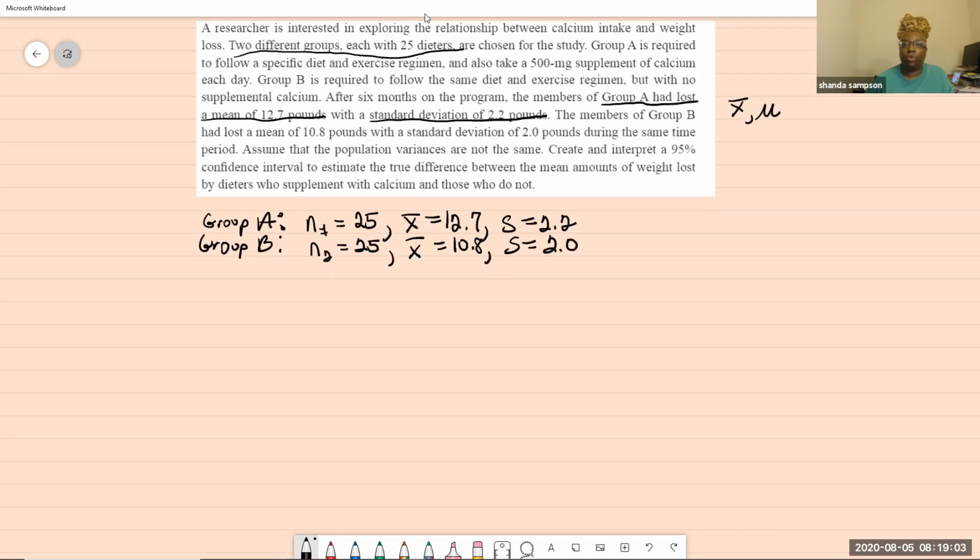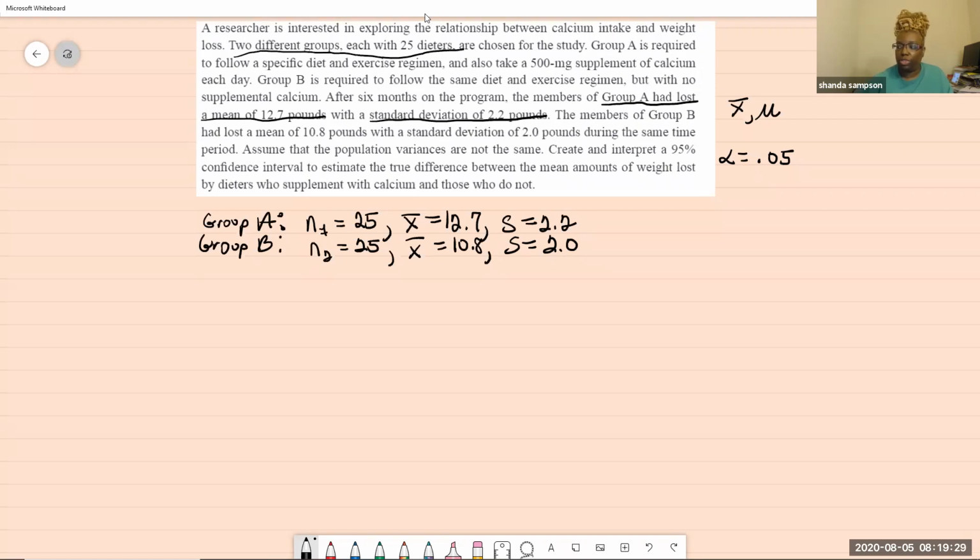Okay, and we're looking for a 95% confidence level. So I'm going to put alpha is equal to what? 0.05. We should already know that if we're into two samples as opposed to one sample. So I think we have just about everything that we need here. We know we're talking about samples, and we know that we're talking about mean. So we need to find out what formula we are going to use.